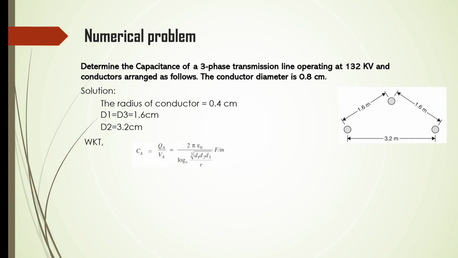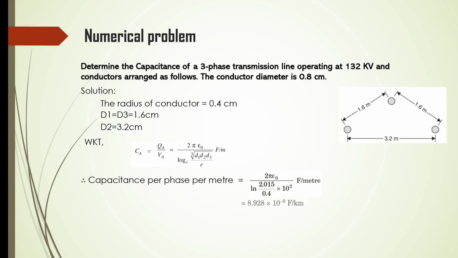With respect to the formula we already discussed, Ca is equal to Qa divided by Va, equal to 2 pi epsilon divided by log e of the cube root of d1 d2 d3 divided by R, in farads per meter. We can get the capacitance per phase per meter. Applying the values in the formula, we get the answer as 8.928 into 10 power minus 9 farads per kilometer.